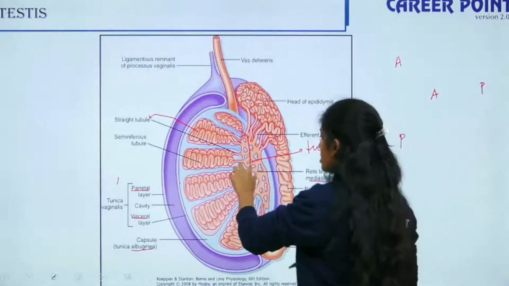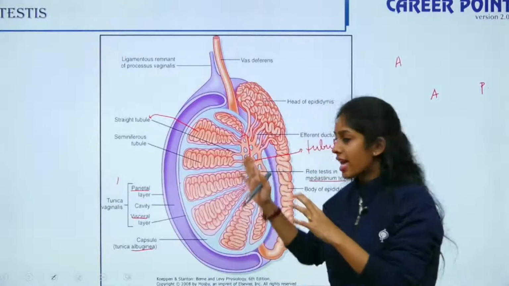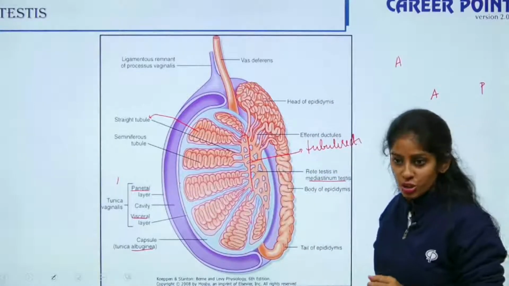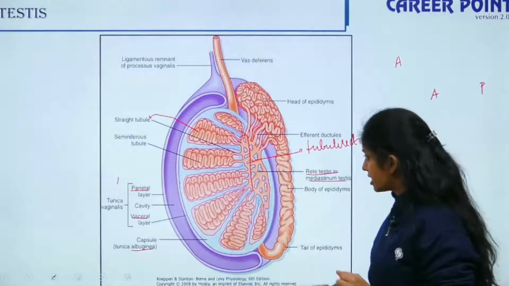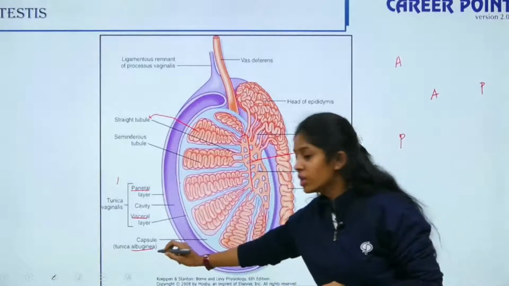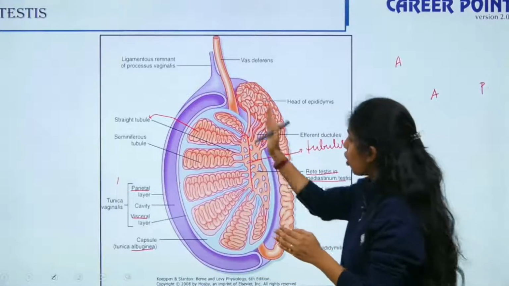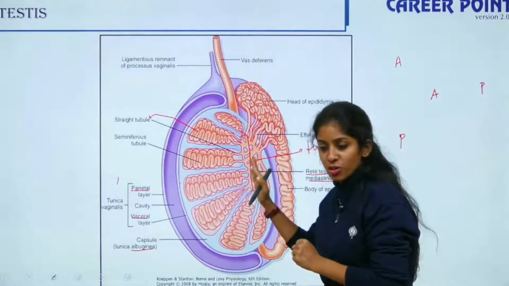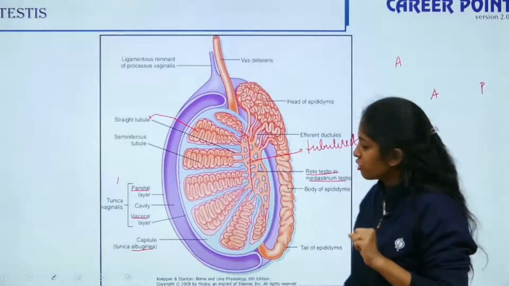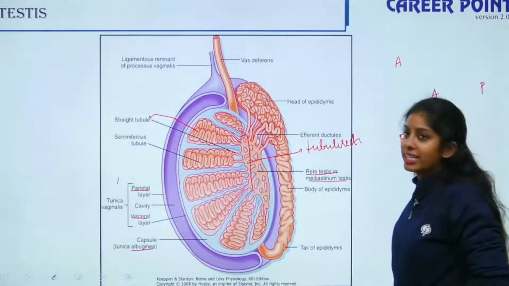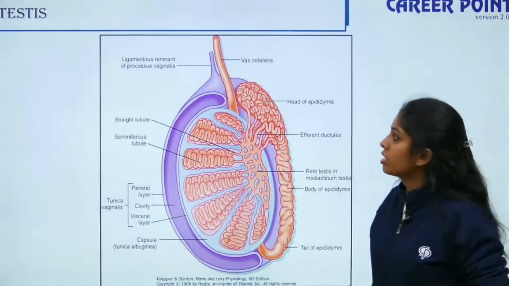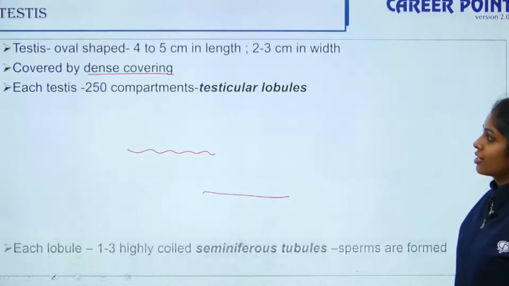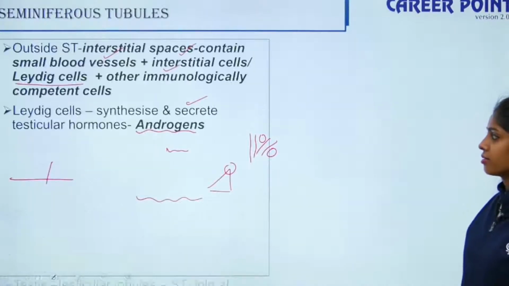Now this enters the mediastinum region to form your rete testis, because this is in your tunica albuginea layer. All the apices of the seminiferous tubules enter into the mediastinum region, thus forming your rete testis. Clear? Yes. So that is what is discussed.